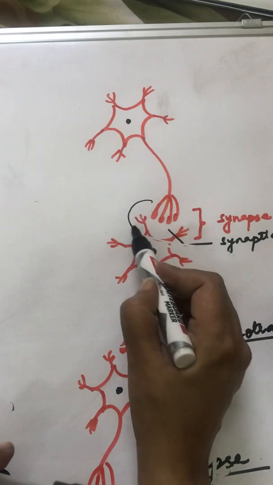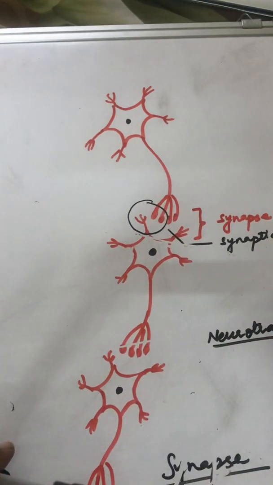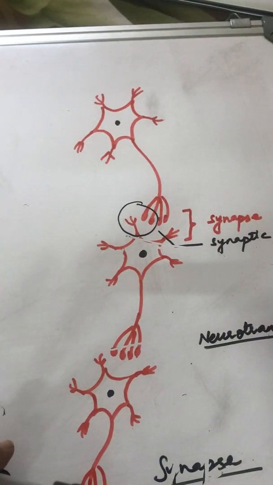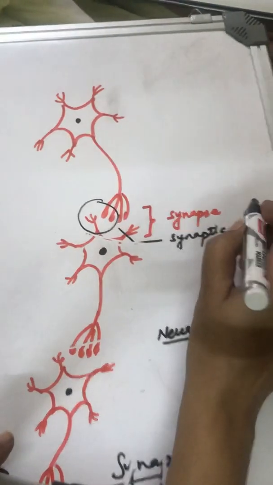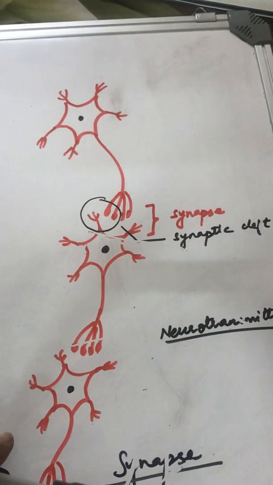Such an association between the axon endings of one neuron and dendrons and dendrites of another neuron is called a synapse. In many books they write that it is the point of contact, which is a wrong term to use. If you are asked to define synapse, you should say it is a close association between the axon endings of one neuron and dendrons and dendrites of another neuron across which an impulse travels. There is a gap here, and that gap is called the synaptic cleft. C-L-E-F-T.